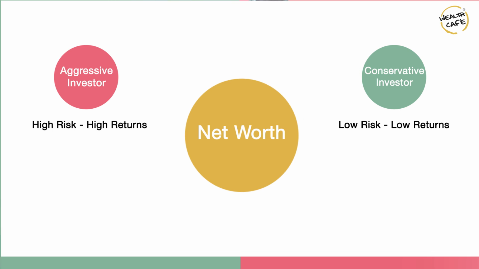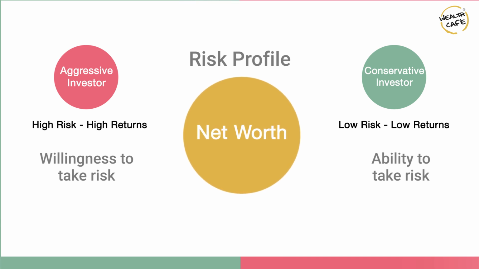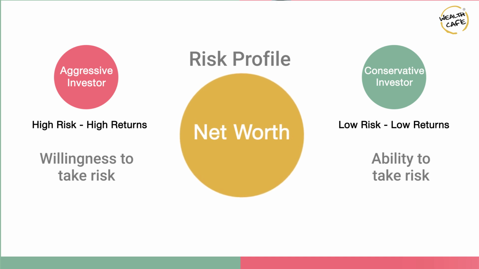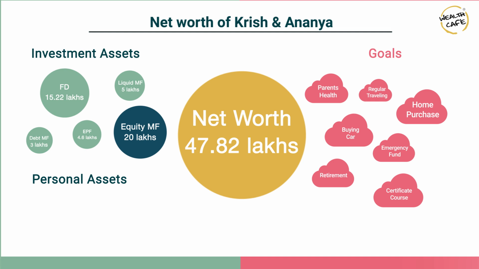Again, there is nothing right or wrong about either of the paths. You choose the path based on what your risk profile is, based on how willing you are to take risk, based on your ability to take risk, which will determine how much you allocate towards a high risk, high return asset class and how much you allocate towards a low risk, low return asset class. As they save a certain amount of money each month, and as their existing savings grow, their net worth also would grow. The objective of net worth obviously is to meet the goals that they've set for themselves.